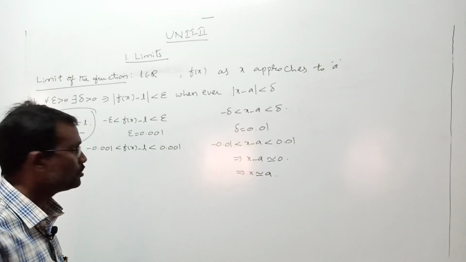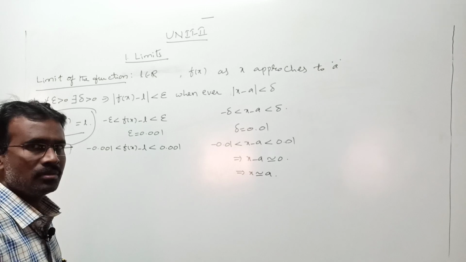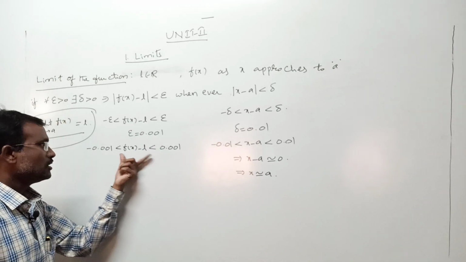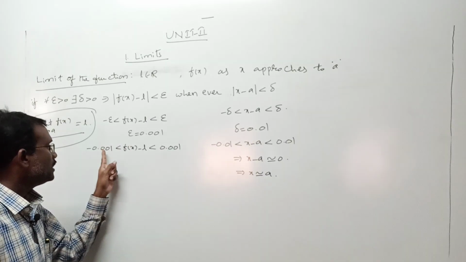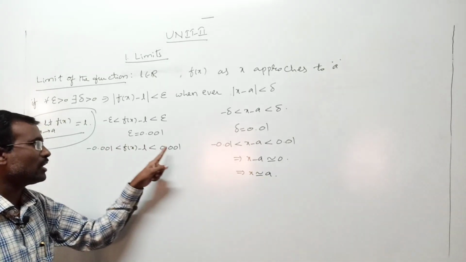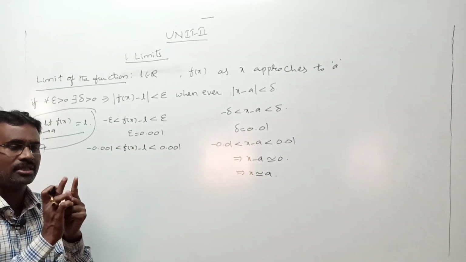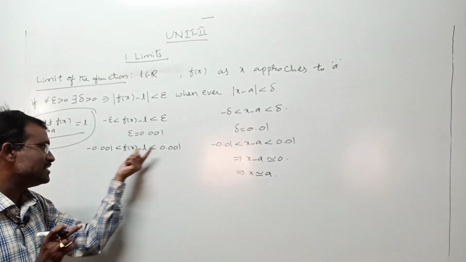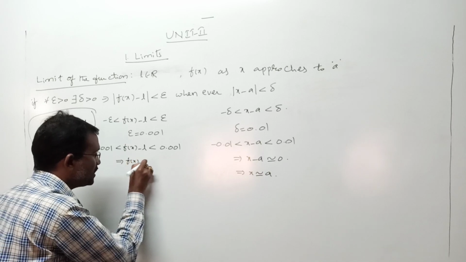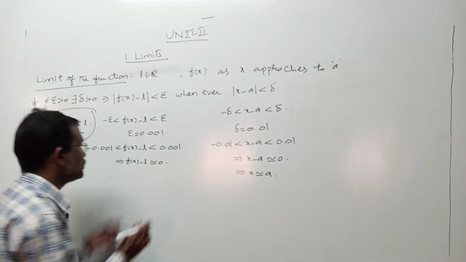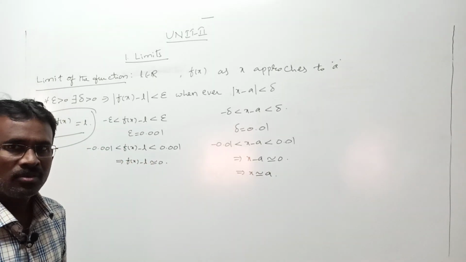0.001 plus 0.0001, right? But again, what is the meaning of this? This f of x minus l lies between these two numbers, but in between these two numbers, basically these two are nearer numbers, completely nearer to each other. In between them 0 is there. I mean, here we can take f of x minus l is approximately equal to 0. That is the meaning of the above line.